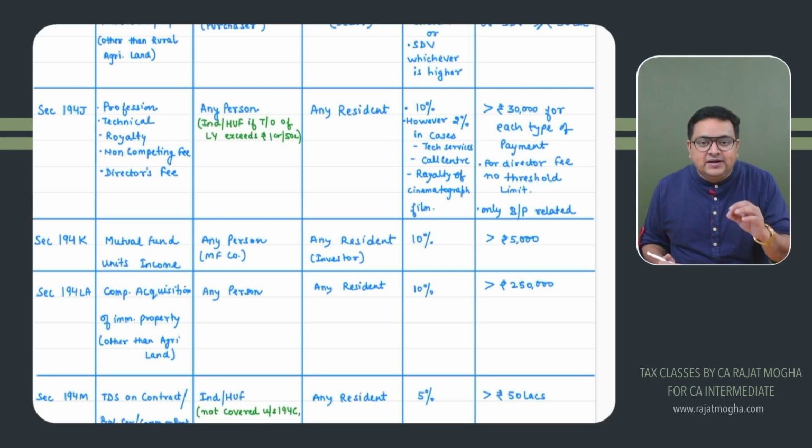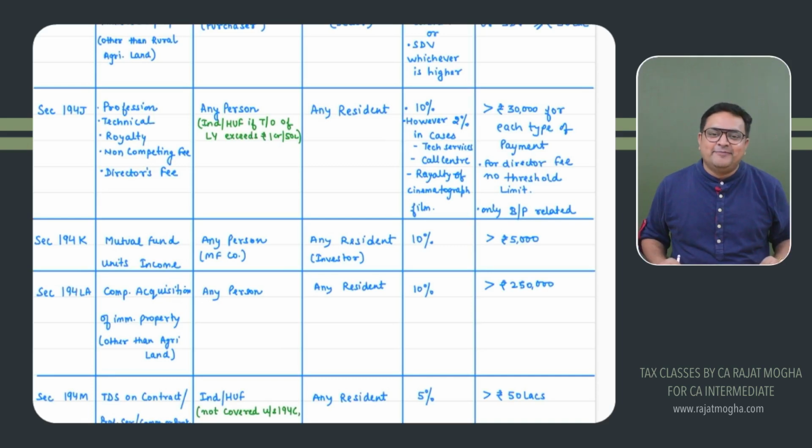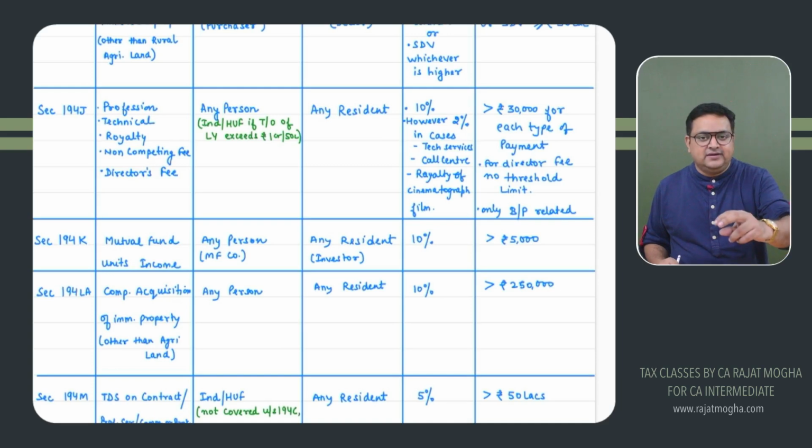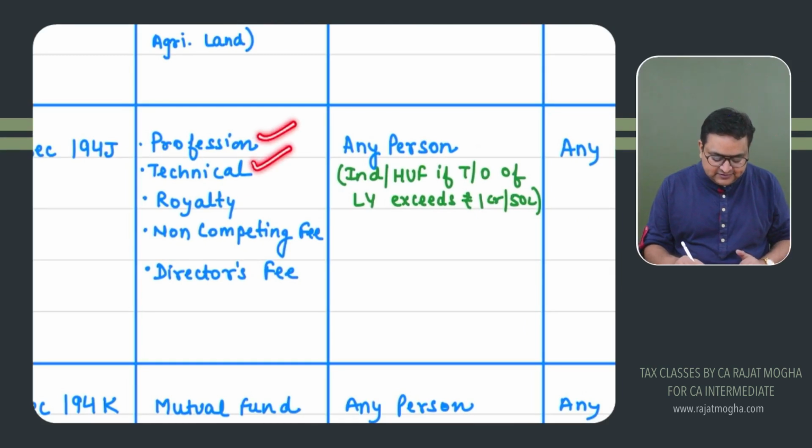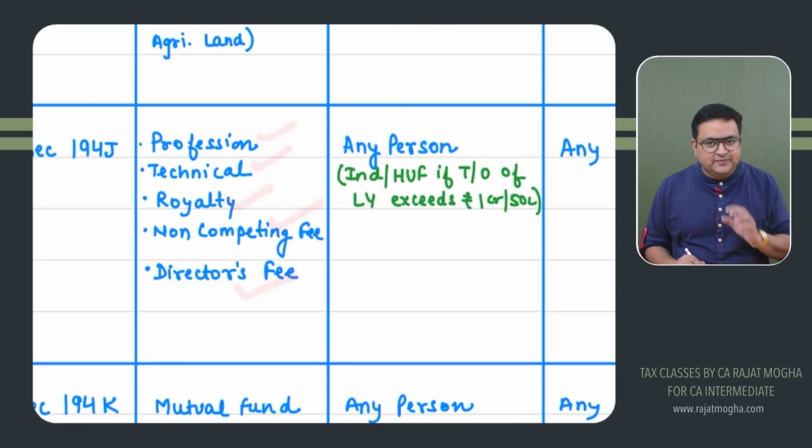If you are paying royalty, this section will apply. If you are paying non-competing fees, this section will apply. And also, if you are a company, you are paying an amount to your director, not in the nature of salary, because if you are paying salary to your director, that will be covered under 192. But if you are paying any other fees to your director, which is not in the nature of salary, then company is also liable to deduct TDS under 194J. So 194J is actually on five things: your professional services, technical services, royalty, non-competing fees, and director fees. Please remember, very, very important section.